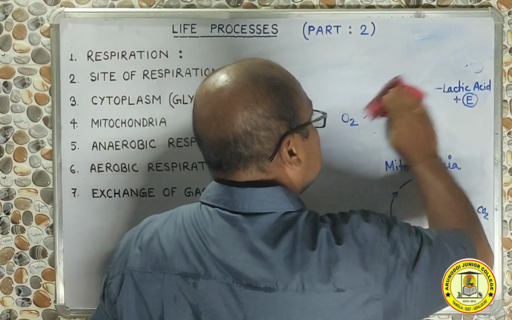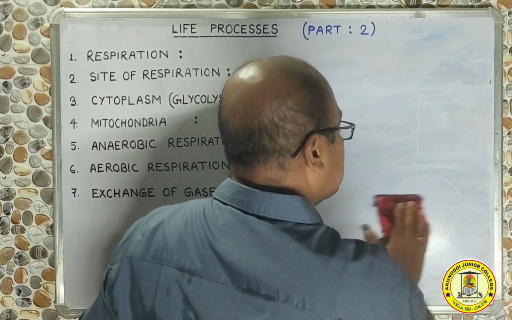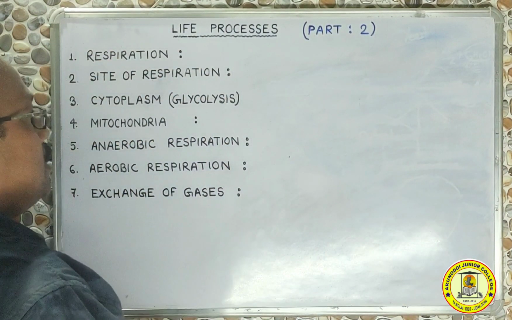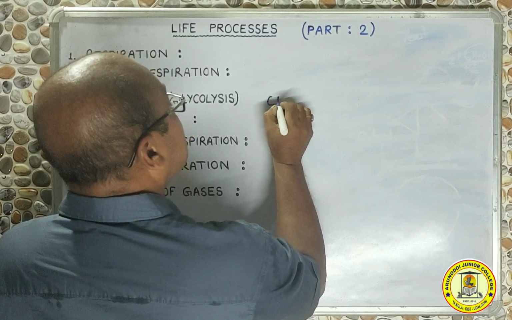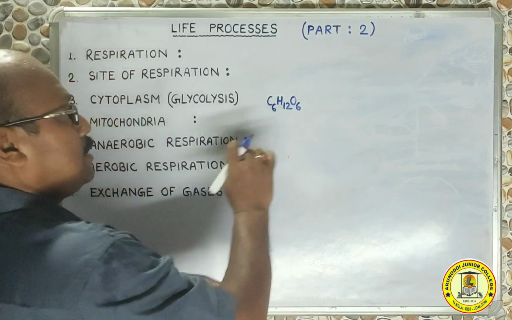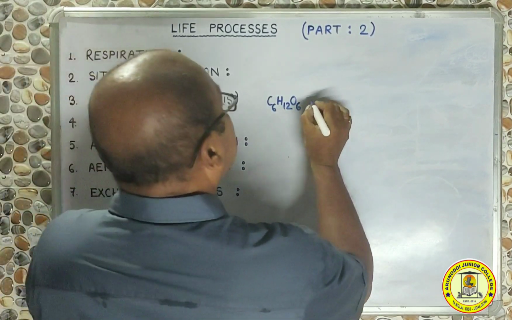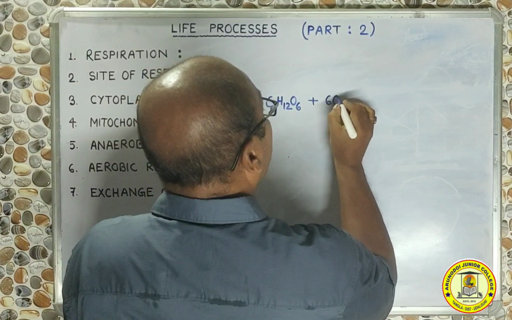Let us now see as a whole the chemical reaction of respiration. In respiration there is a glucose molecule, C6H12O6, and this is broken down in presence of oxygen.